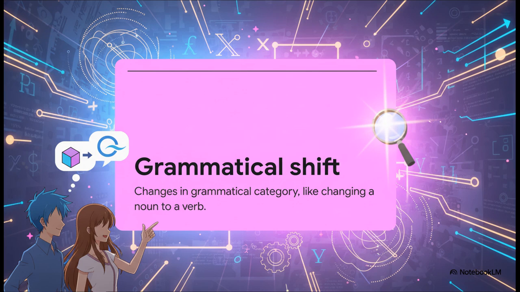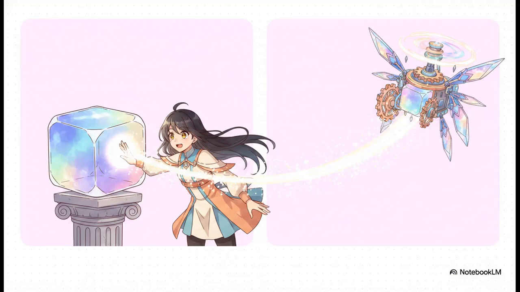Then we have grammatical shifts, or 직주현. This adapts the target language syntax by changing grammatical categories. For example, you might convert a noun to a verb. It's how you avoid that clunky, unnatural translationese. Notice the deliberate shift here. We move from the English noun, completion, to the Vietnamese verb, hoàn tất. English is heavily noun-based. Vietnamese, however, strongly favors verbs. Mastering this adjustment makes your sentence structure fluid and native.